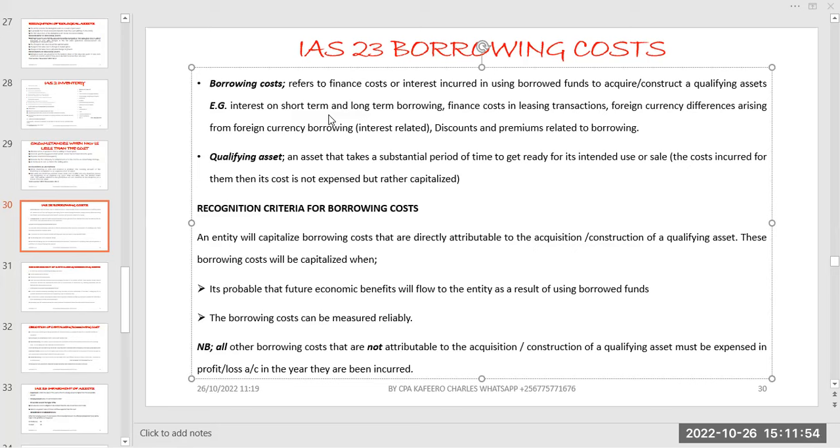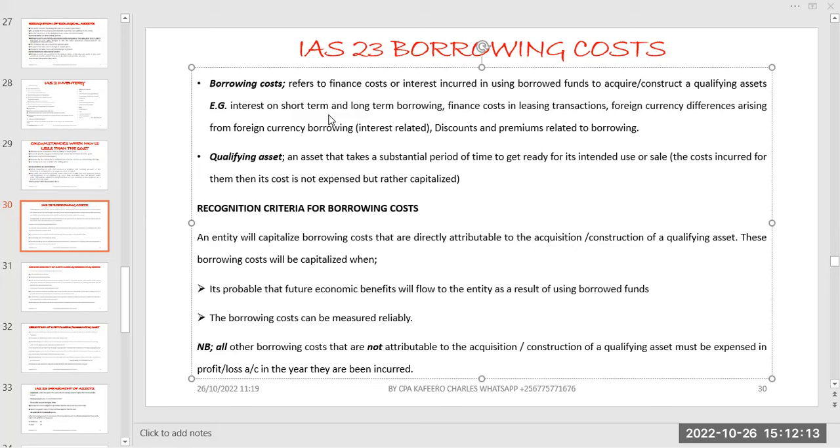So when you look at the question that may come, it is a bit tricky to the extent that they are mixing in the part that is related to the qualifying asset and the other part that is not related to the qualifying asset. So you should be able to assess that.